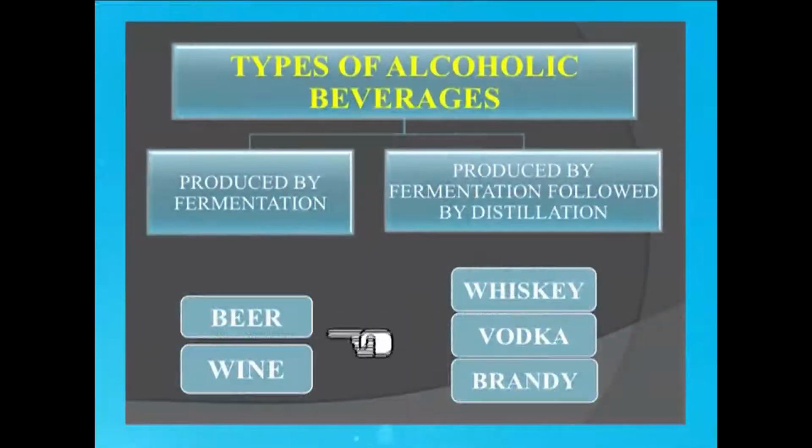Let us see some examples. The ones which are produced solely by fermentation and are not distilled are beer and wine, while on the other hand, the ones which are produced by distillation are known as hard drinks or liquors, at times even going by the name of spirits. Some examples include whiskey, vodka and brandy.